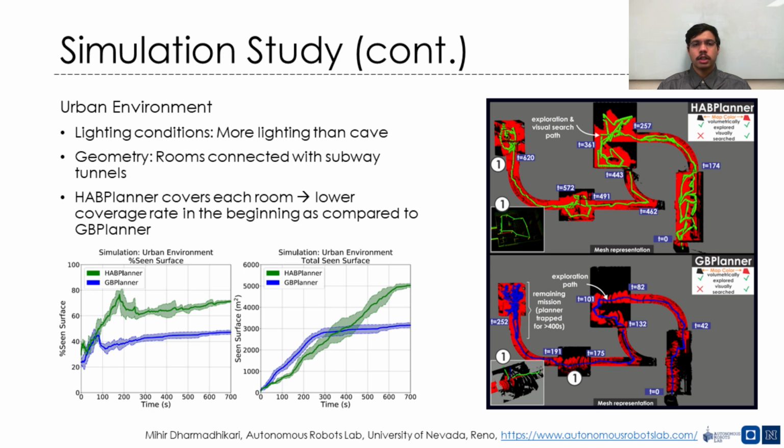Here we show the results of the second simulation study conducted in an urban environment. The environment consists of big rooms connected by subway tunnels and has better lighting conditions than the cave. The smaller scale of the environment allows GB Planner to do well, especially in the tunnels. However, HAP Planner soon outperforms GB Planner due to the focused search of each room. This can be observed from the plots at the bottom.